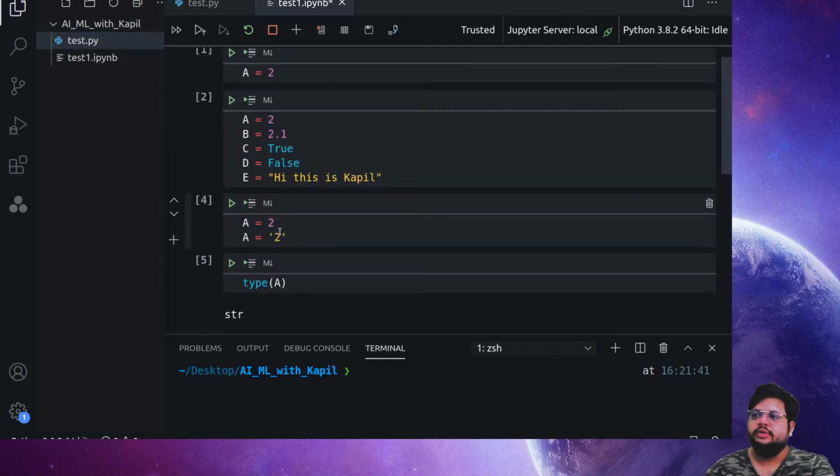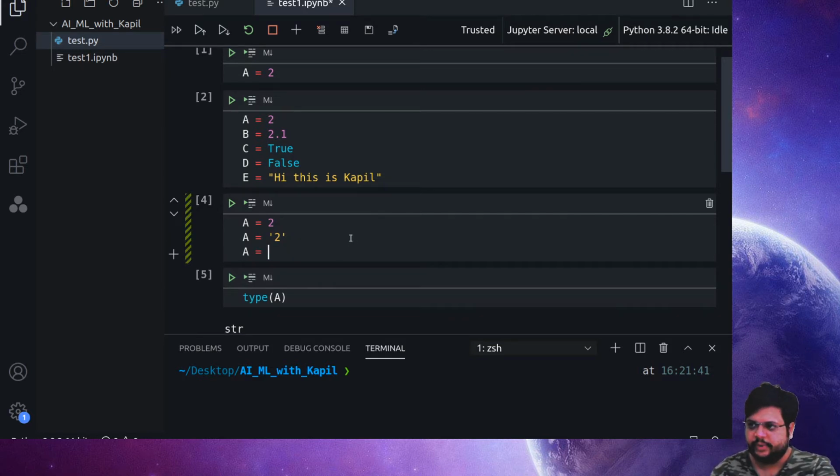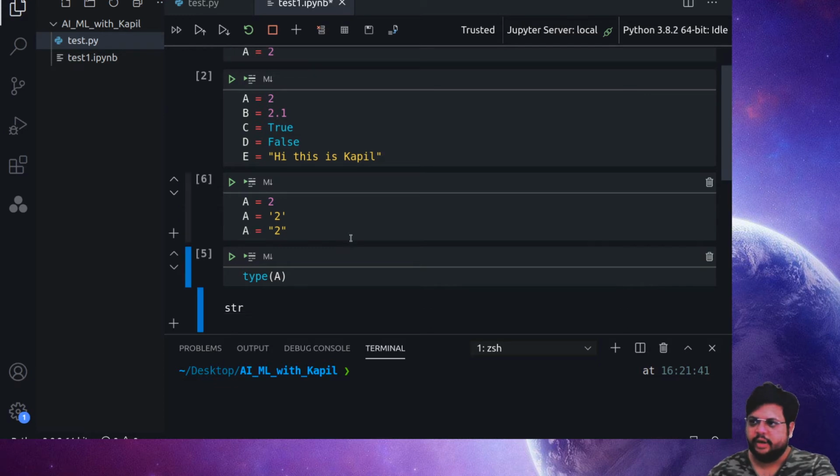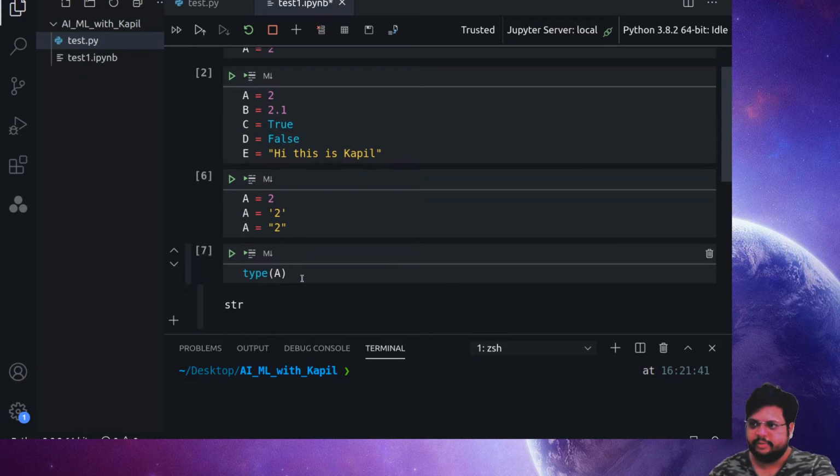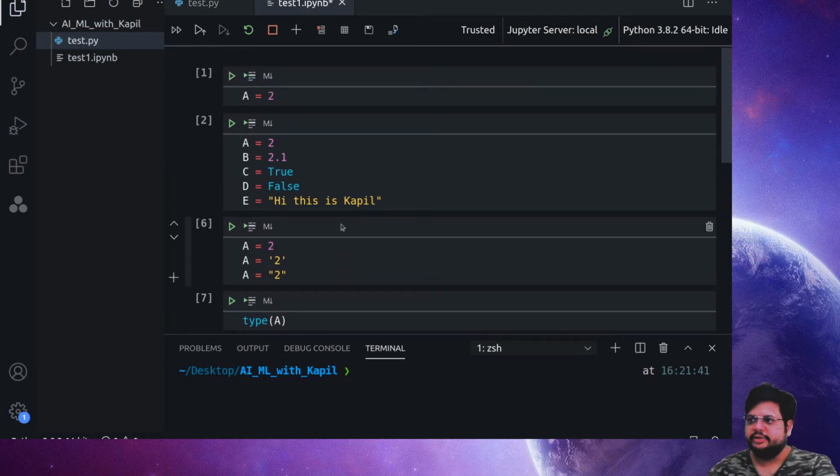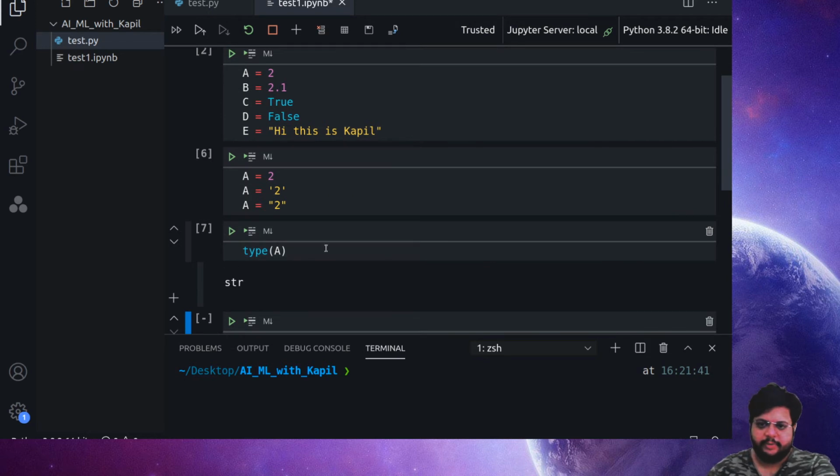Now why does this 2 become a string? Because we passed it in these quotes. For Python, it is okay if you pass it in this kind of quote, or even this one. Sorry. Both forms are the same. So now a has been overwritten with this thing, and let's again check the type of a. So a will become the string only. Okay, so that's how you can check the type of your variable.